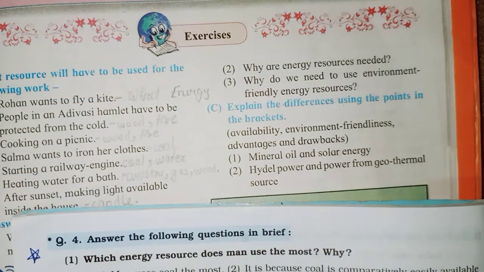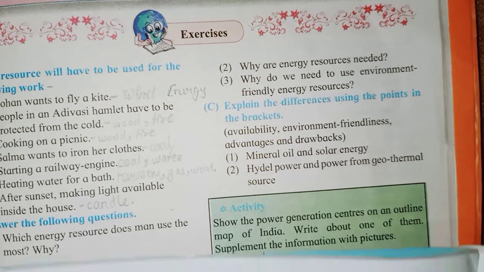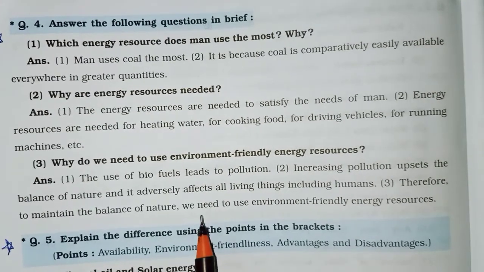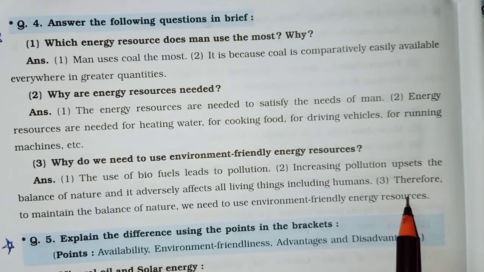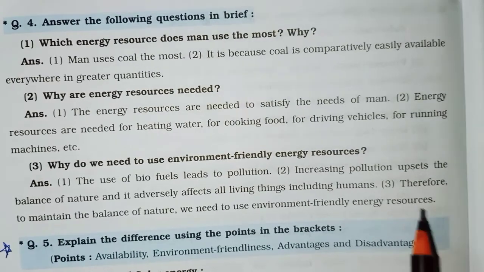Third question, why do we need to use environment-friendly energy resources? Answer for this question is here. The use of fossil fuel leads to pollution. Increasing pollution upsets the balance of nature and it adversely affects all living things including humans. Therefore, to maintain the balance of nature, we need to use environment-friendly energy resources.